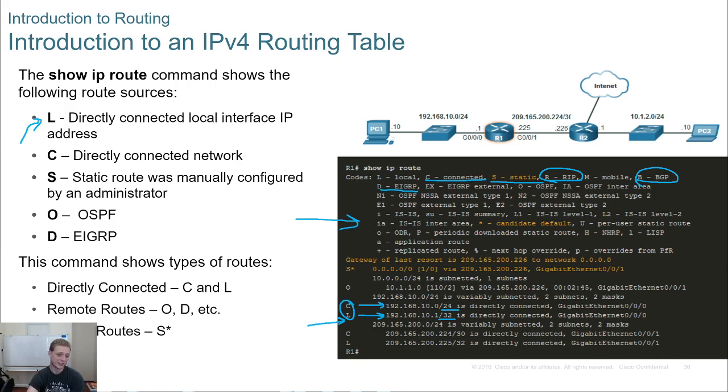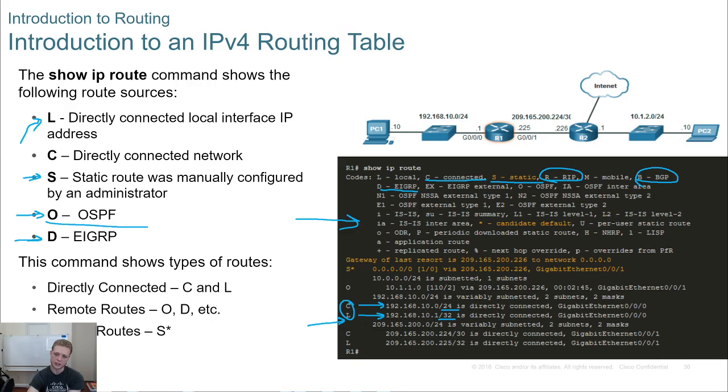So there it is. Of course, static routes, right? We add those manually. OSPF, for example, would be O. Very easy to remember there. D is EIGRP. And that's because E was used for something else. I don't think it's listed here anymore.